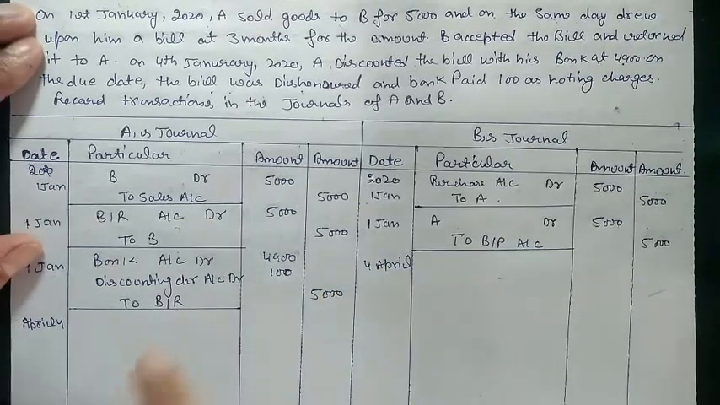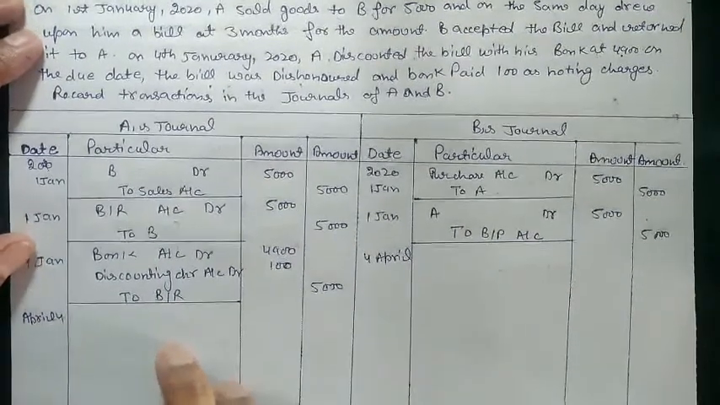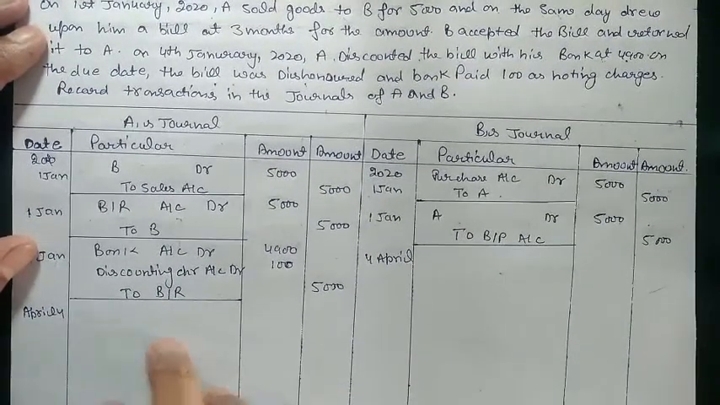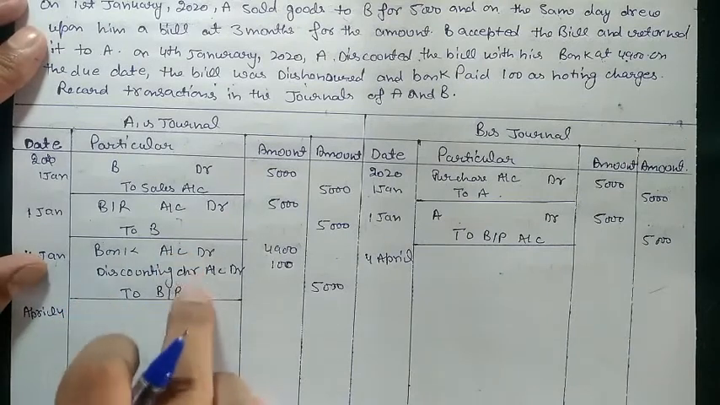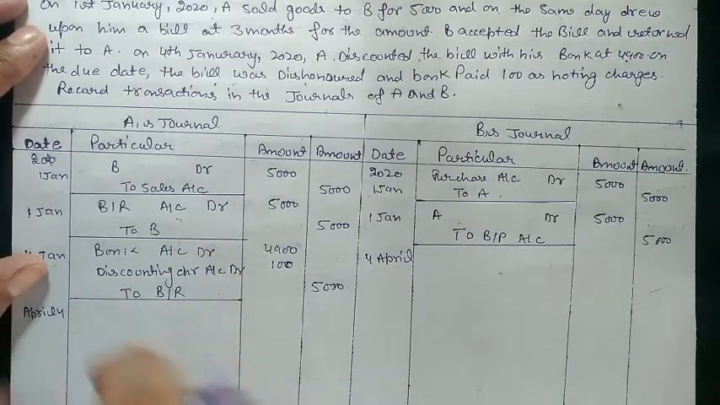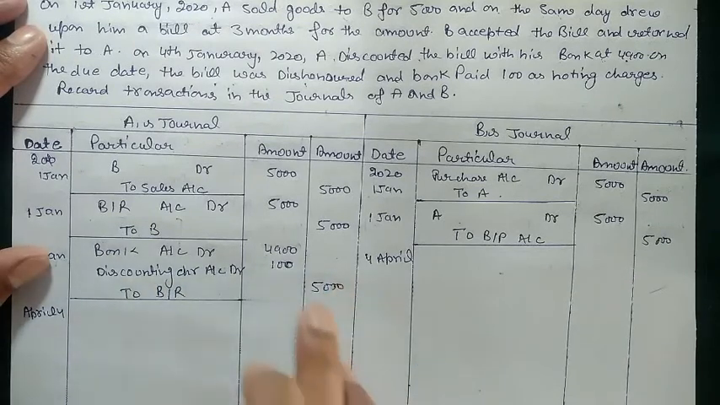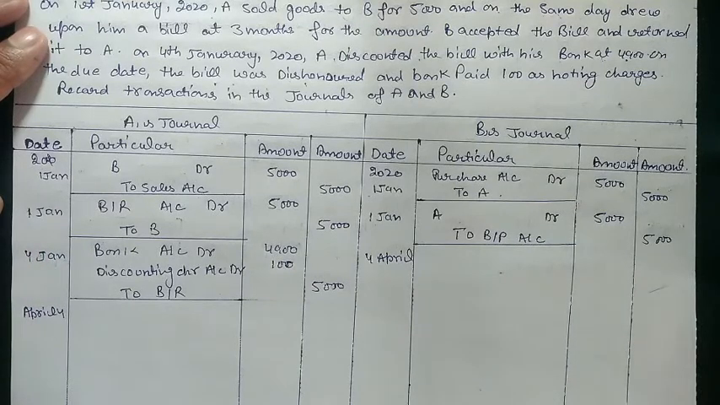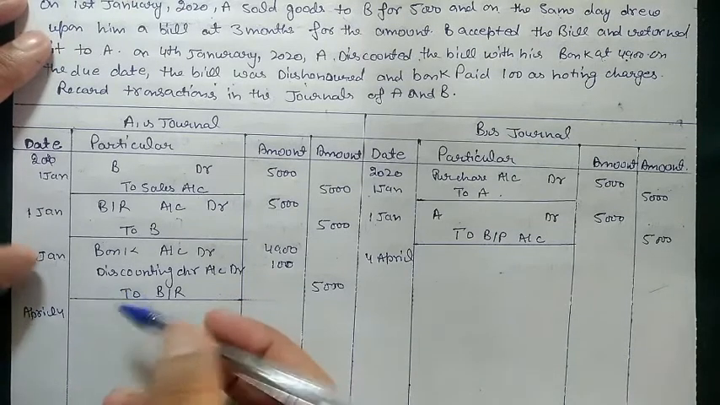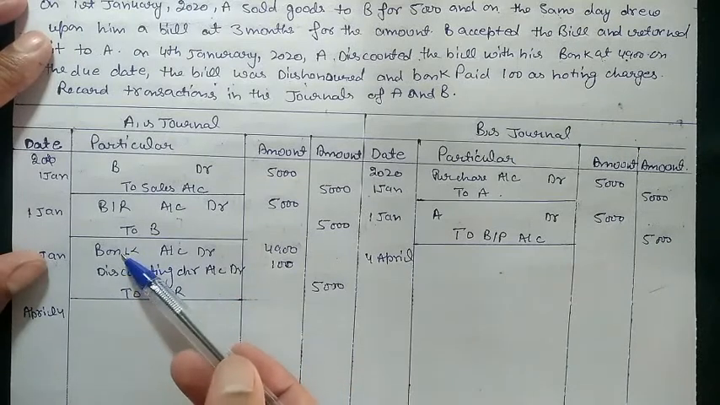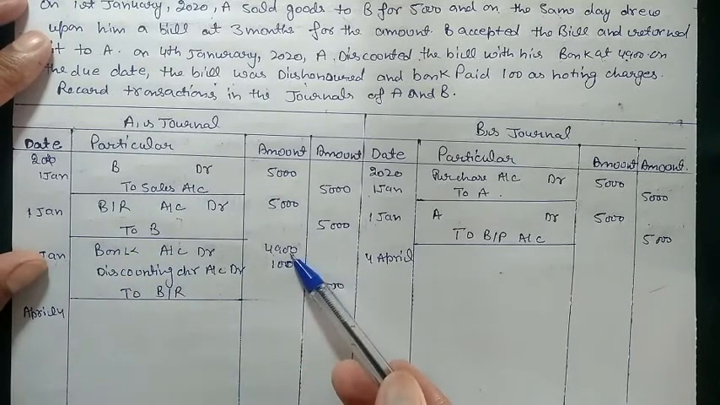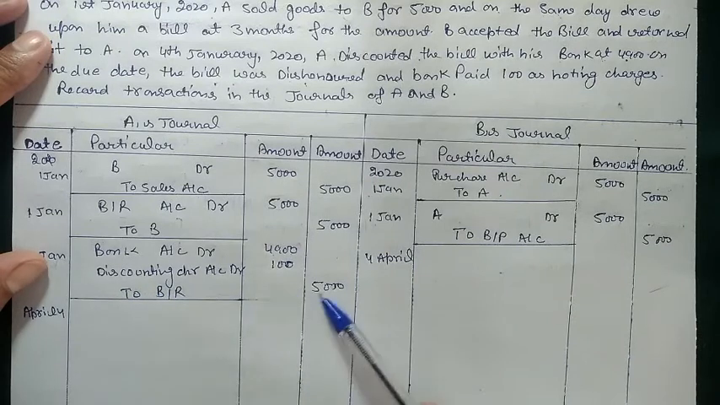So first we do entry in the book of drawer. In the book of drawer, entry will go, we need to reverse this entry. So bill receivable, we need to reverse this entry. But the thing is here that A discounted that bill from the bank. So A is not holding that bill now. So what A have to do? A received money from the bank, that is 4,900, and BR is amount of 5,000.